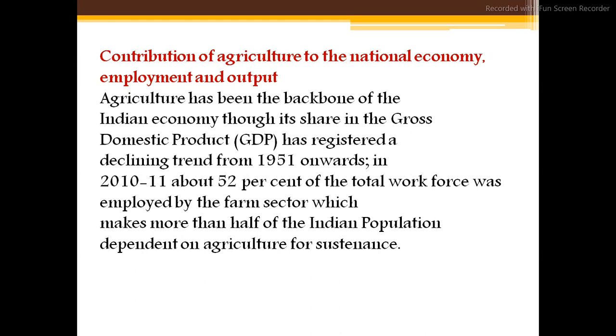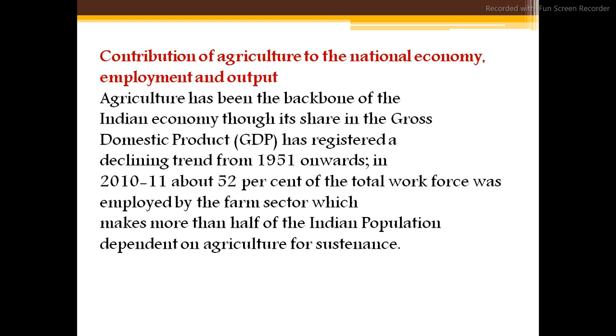Agriculture has been the backbone of the Indian economy through its share in the gross domestic product. So this line is saying that agriculture was giving a large share to the national economy, right? But please pay attention here. Agriculture has been the backbone of the Indian economy through its share in the gross domestic product.